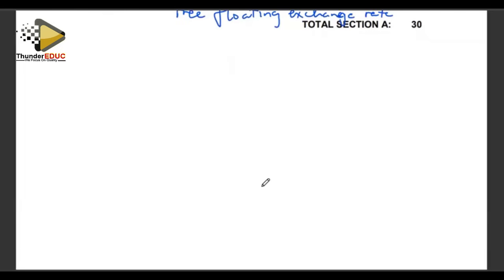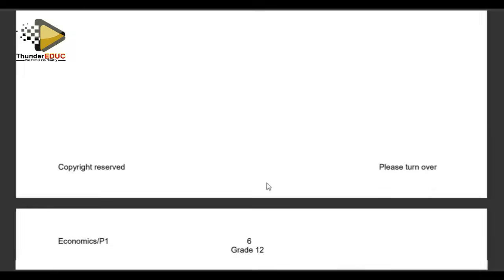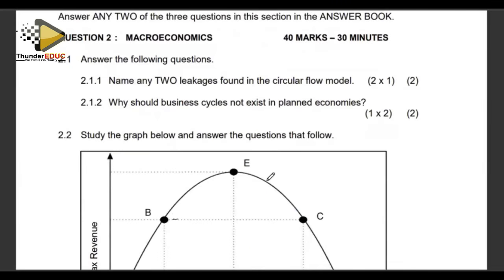Right, that takes us to the end of question number 1.3 and also the end of section A. We now have to move on to section B. Right, name two leakages found in the circular flow. When you're looking at leakages in the circular flow, I will try to make an illustration there so that when we get another question, we will also be familiar with what we call leakages.